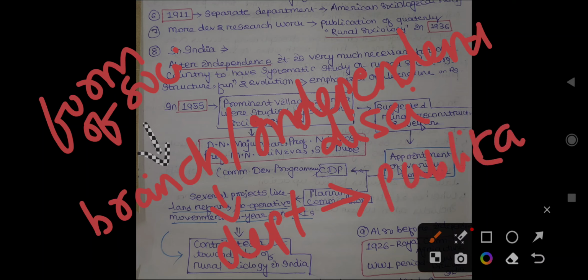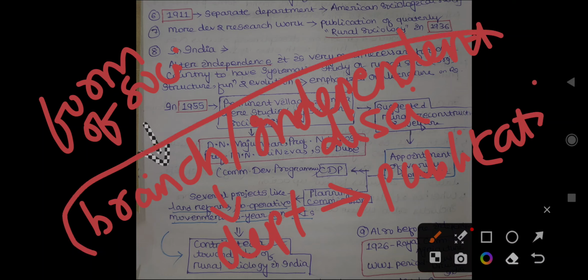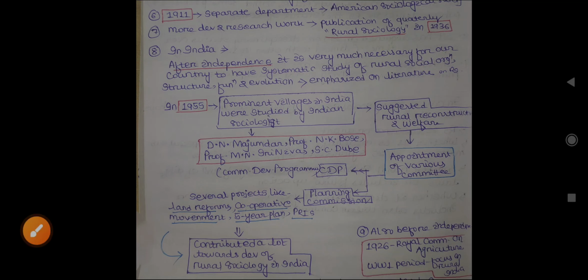Likewise in India also, as it was established as a separate, independent discipline, various research work, literature, and observation took place to understand the core theme of rural sociology. In 1955, various sociologists showed interest in studying the socio-economic conditions, socio-economic issues, and rural problems of various prominent villages in India.